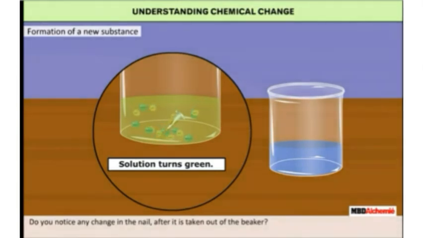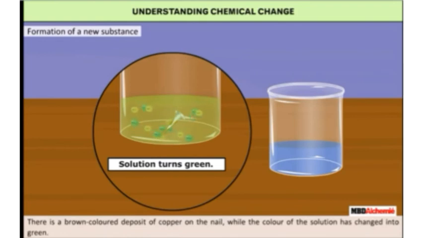Now compare the color of the solution kept aside in the beaker with the color now formed in the solution with the iron nail. Do you notice any changes in the nail, students, after it is taken out of the beaker? There is a brown colored deposit on the nail, while the color of the solution has changed into green. This is an example of chemical change.